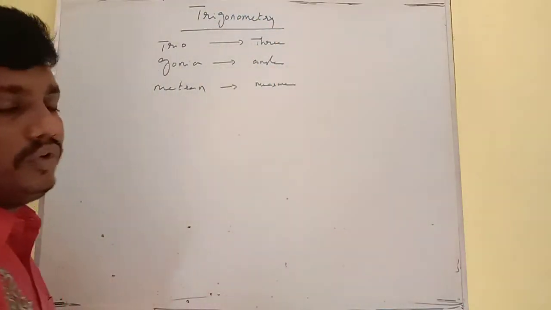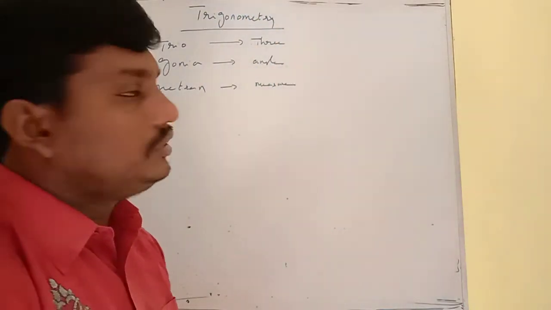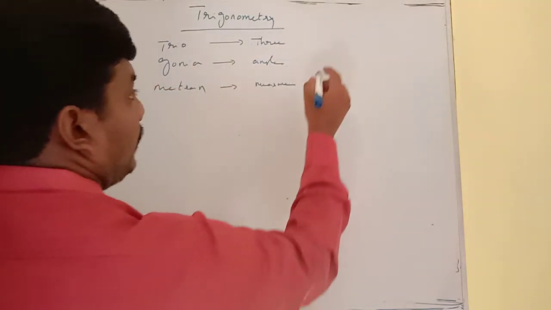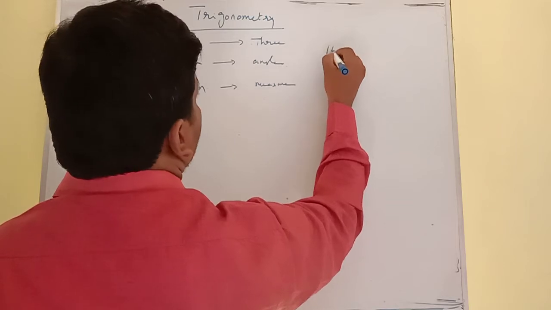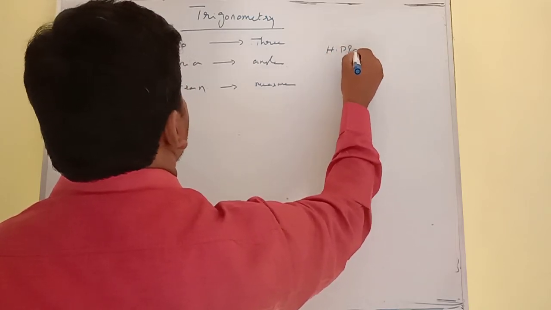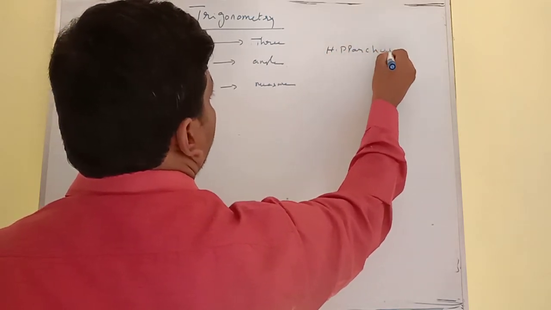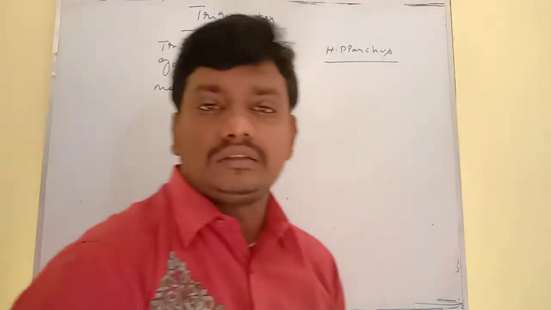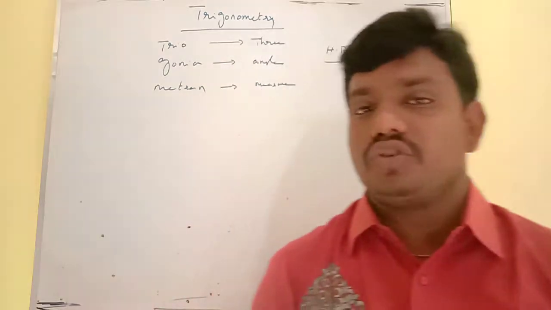Trigonometry is a branch of mathematics. The word trigonometry is derived from Greek roots, and the Greek mathematician Hipparchus introduced the concept of trigonometry.